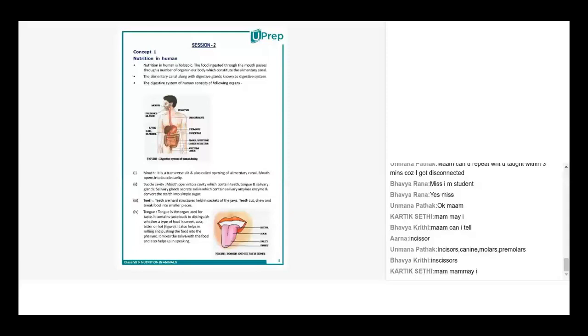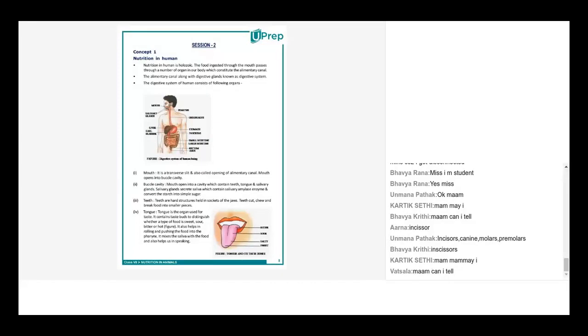Okay, Karthik, can you tell me why premolars are used? Ma'am, it is used to crush and grind food. Tearing and crushing. A little more hard, for example if the piece of mutton is a little more hard, then we use the premolars. But mainly, yeah, Priscilla? Ma'am said that the premolars are used for cracking nuts. Yeah, it is also used for cracking.